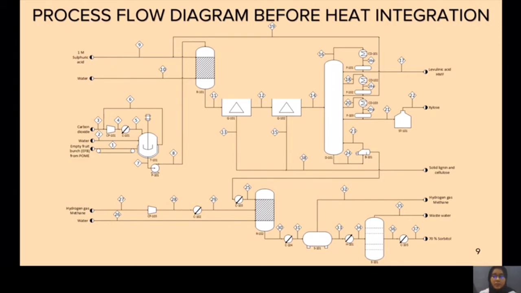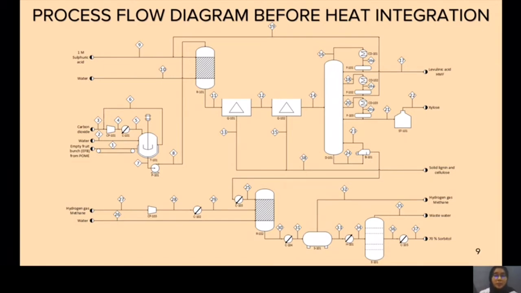This column will separate all the components based on the boiling point. The first top product is levulinic acid and HMF. The second top product is sulfuric acid and it will recycle back into the hydrolysis reactor. The third top product is xylose and it will be stored in a storage tank. The bottom product, which is glucose, will then enter the hydrogenation reactor. The process is called hydrogenation, where it uses hydrogen gas as a reactant to convert glucose into sorbitol. The reactor chosen for this process is a fixed bed reactor.